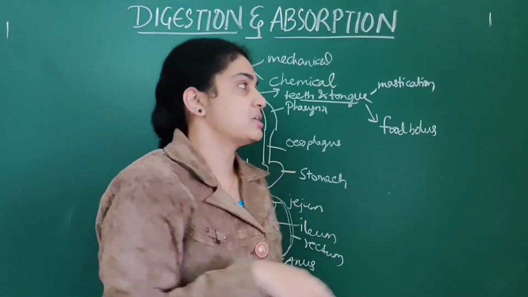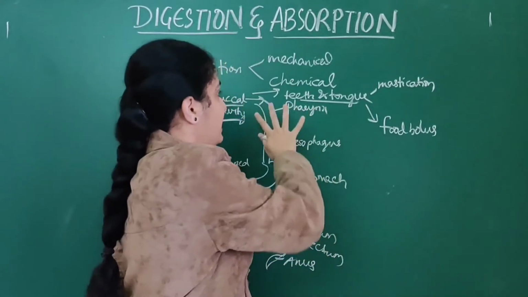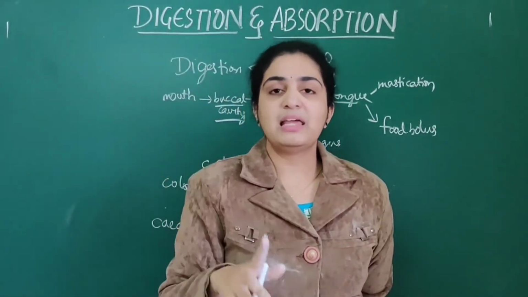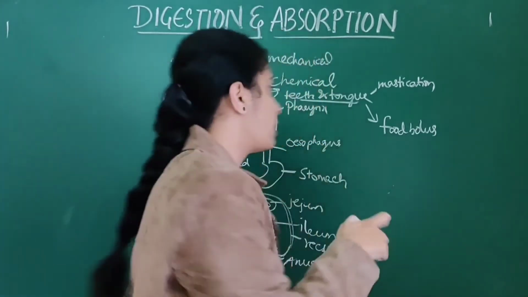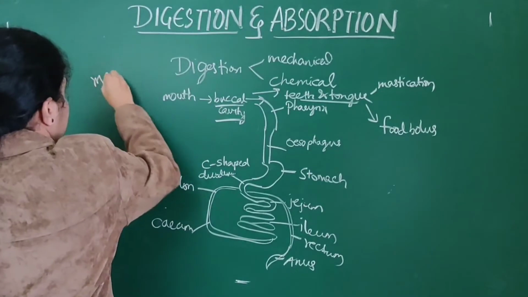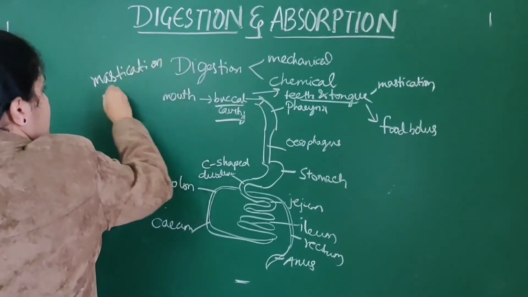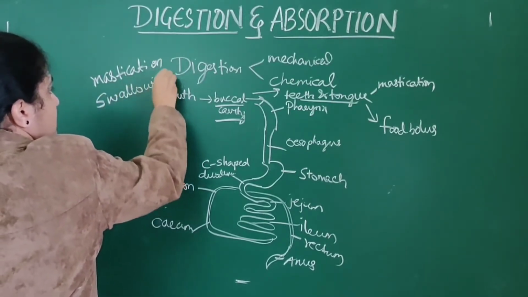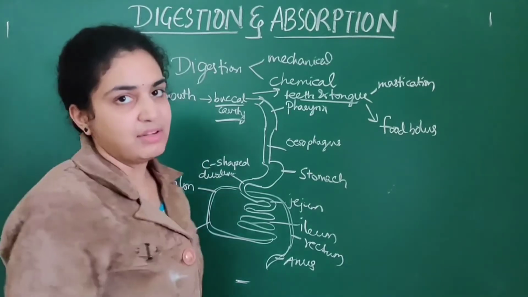So mainly the buccal cavity has two functions: it plays an important role in mastication of food as well as swallowing of food.